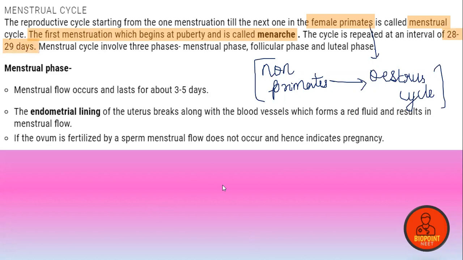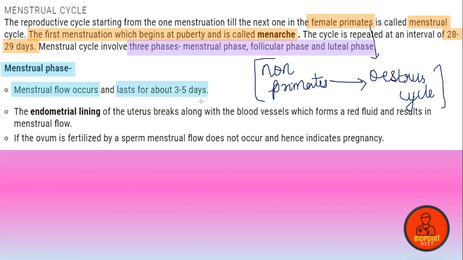The menstrual cycle mainly involves three phases: the menstrual phase, follicular phase, and the luteal phase. First, we are going to discuss the menstrual phase. Menstrual flow occurs. What are the events that take place? Menstrual flow lasts for about 3 to 5 days.